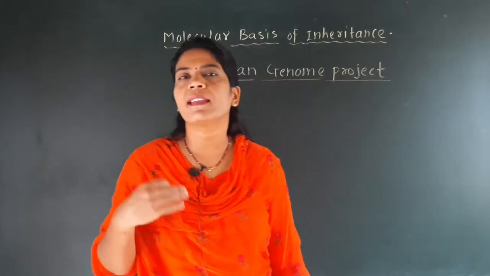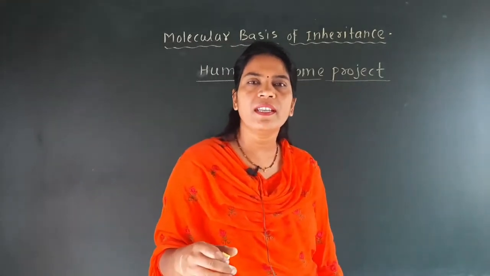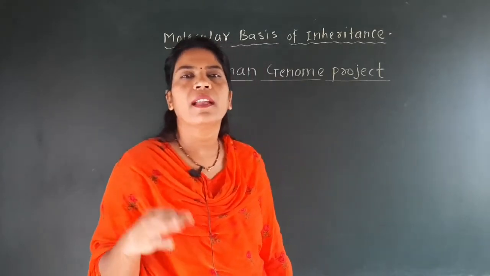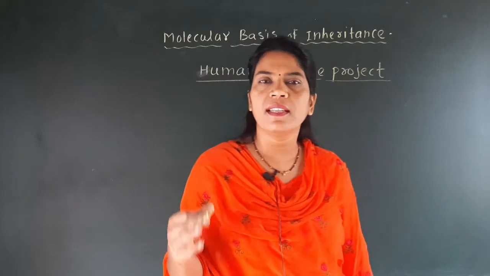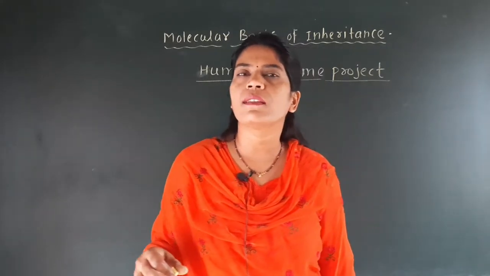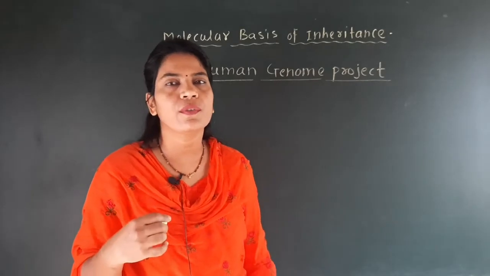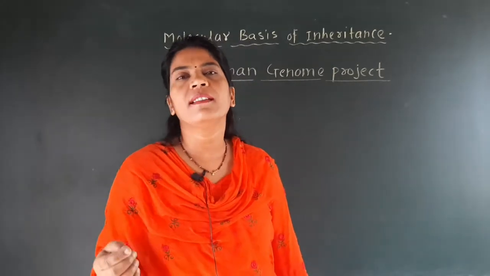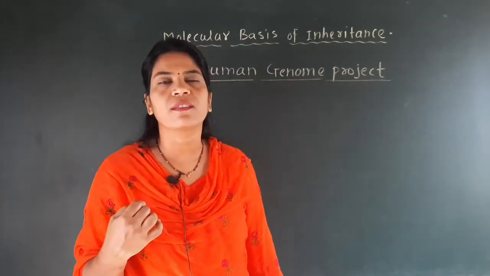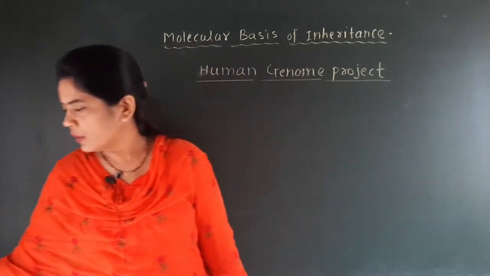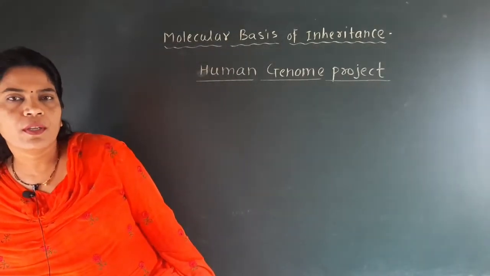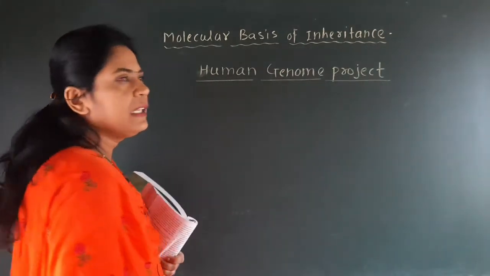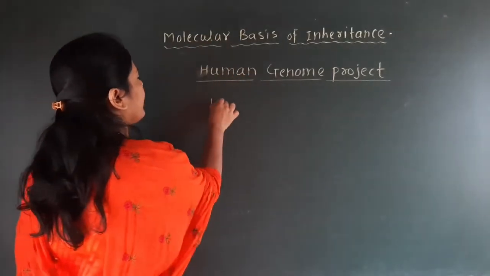So all the processes, that is analysis, sequencing and mapping of the genes, are carried out in detail, according to which one general structure is made, that is how the genome of the human being is there in every living organism, and that is called the Human Genome Project. Here we have to study who organized this Human Genome Project, when it was completed, and what are the objectives of this Human Genome Project. So first we will see about this Human Genome Project, which was initiated in 1990.